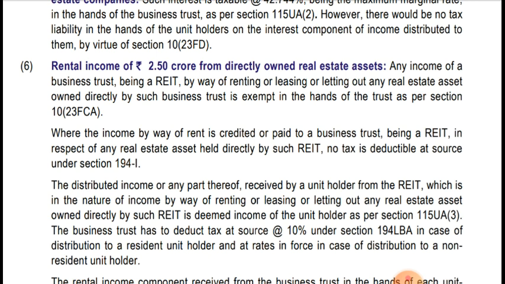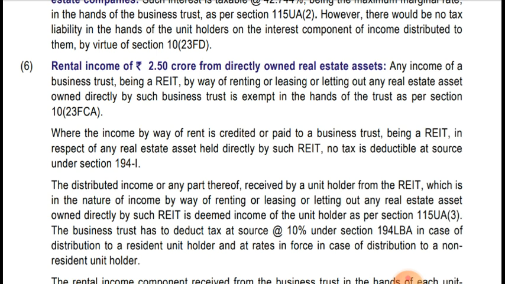So it is exempt as per section 10(23FCA) in the hands of the business trust, where the income by way of rent is credited or paid to the business trust, being a real estate investment trust, in respect of any real estate assets held directly by such real estate investment trust. No tax is deducted at source under section 194I. So in this case, no tax liability is there in the hands of the business trust, so no TDS is required to be deducted while making payment to the business trust.